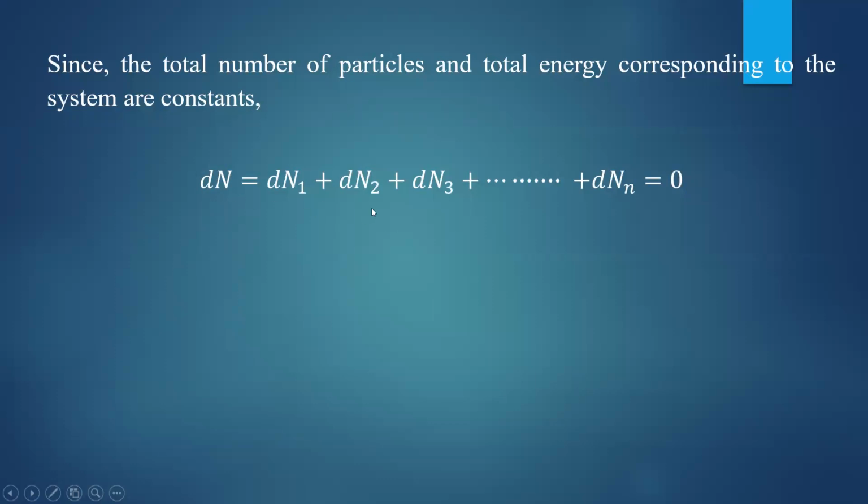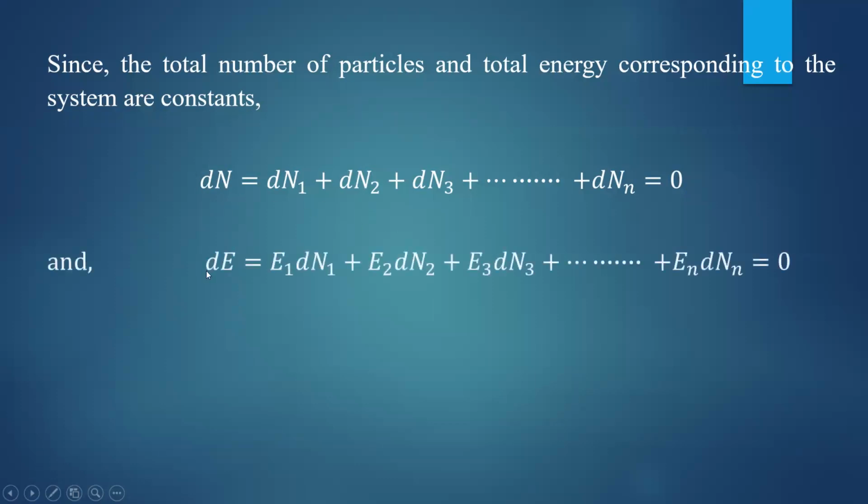Otherwise you can write in terms of energy, the change in energy is also going to be 0. Remember, the energy of each state is constant, whereas there may be change in dn. So E1 dn1 plus E2 dn2 plus E3 dn3, and so on up to En dnn should be equal to 0.